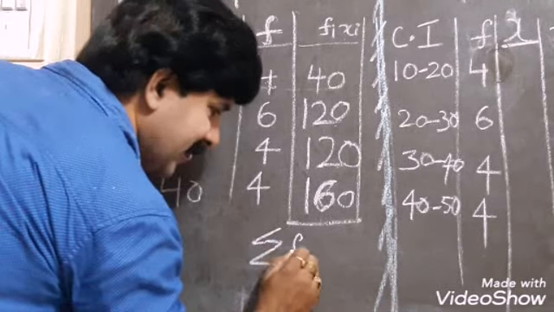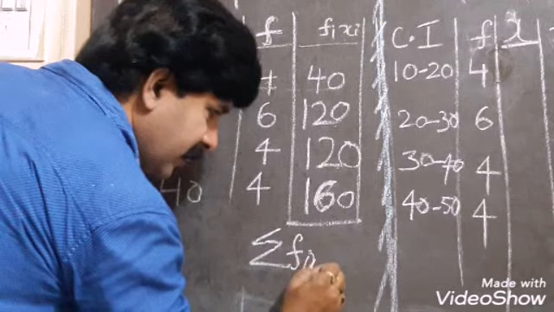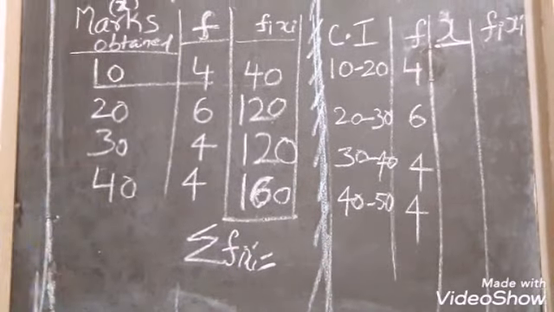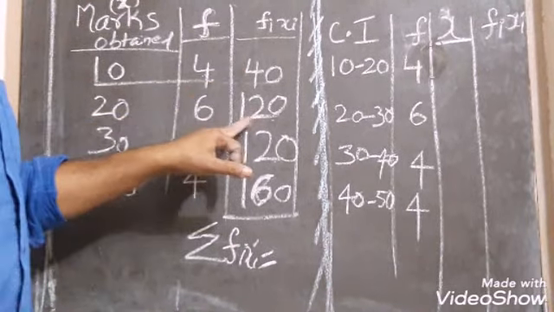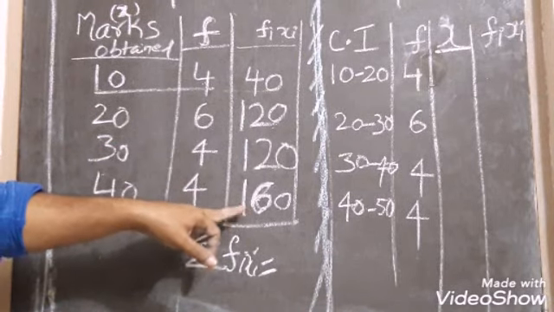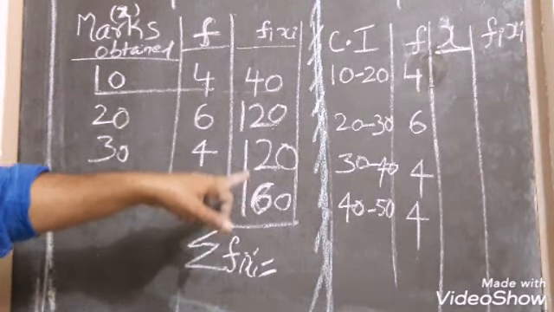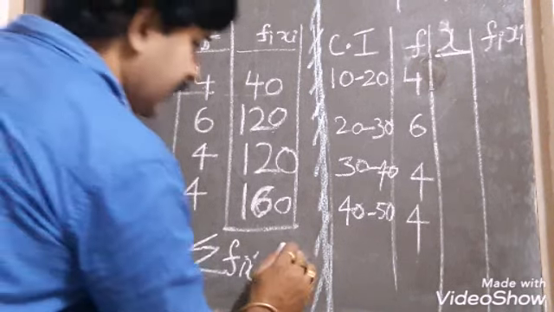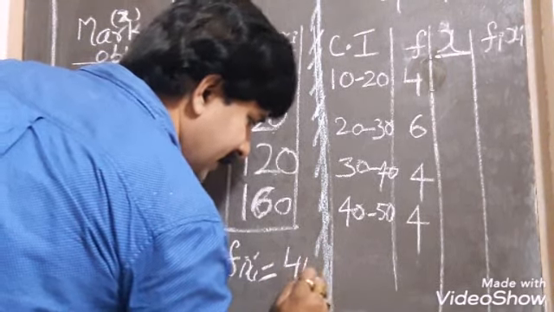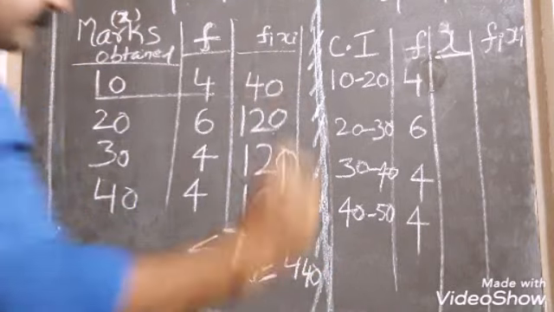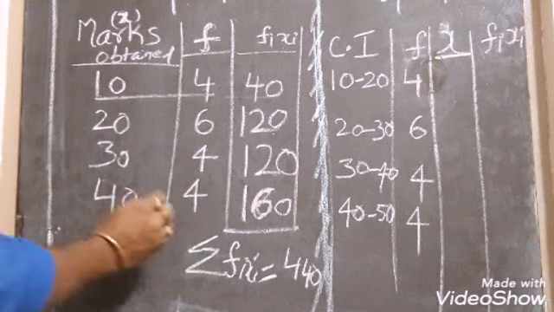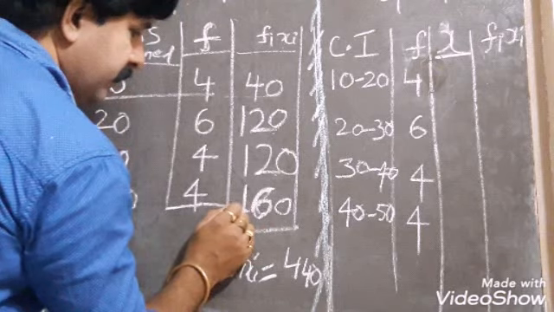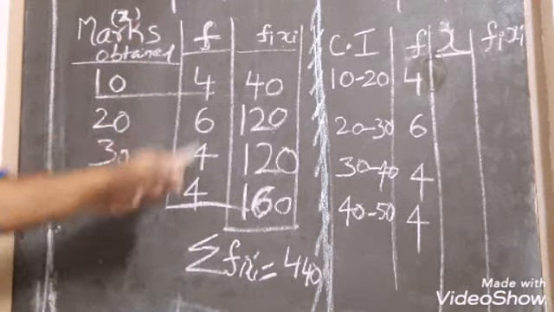Total of FiXi is equal to, what is the total? 40 plus 120, 160, 160 plus 160, 320, 320 plus 120, 440. Is it right? 440. Okay.